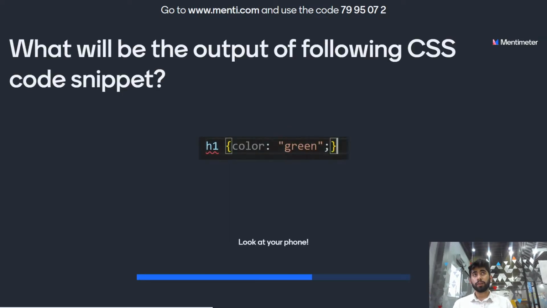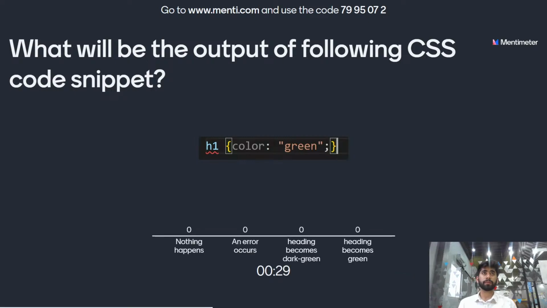What will be the output of the following CSS code snippet? The first option is nothing happens, the second is an error occurs, the third is heading becomes dark green, or heading becomes green. It is a very simple question. You have 10 more seconds to go. What will be the output of the following CSS code snippet?